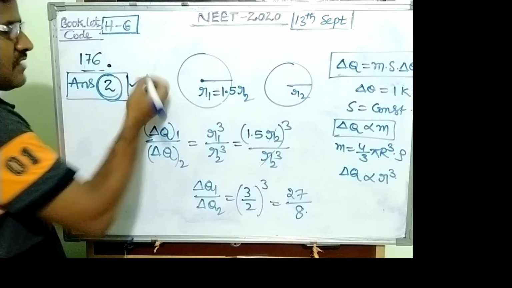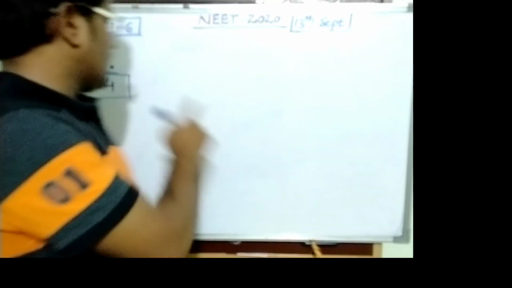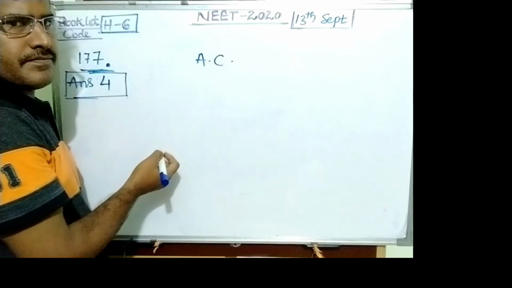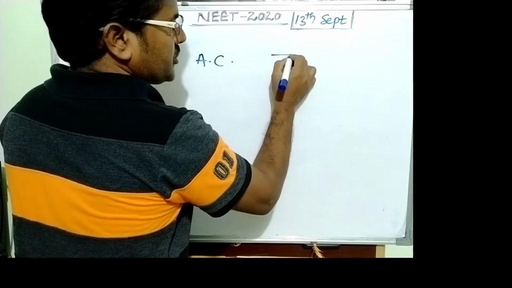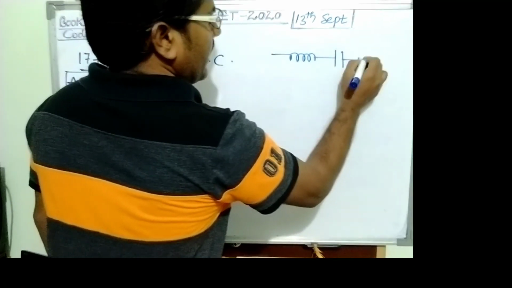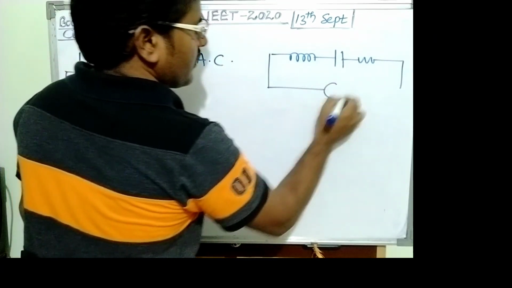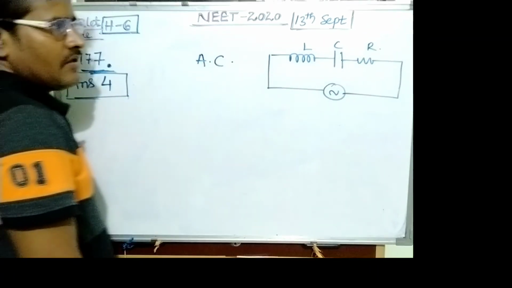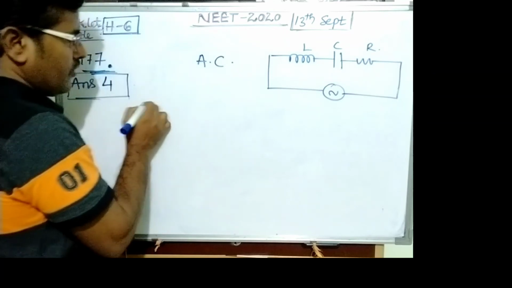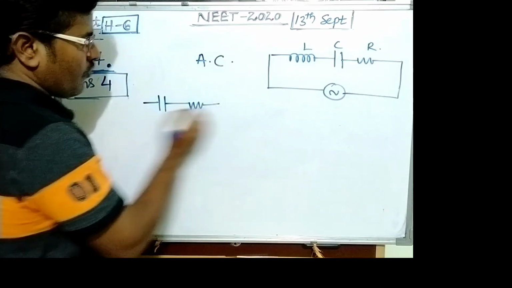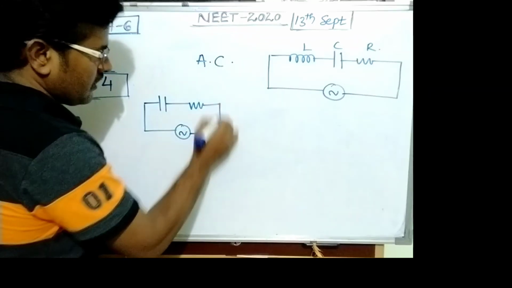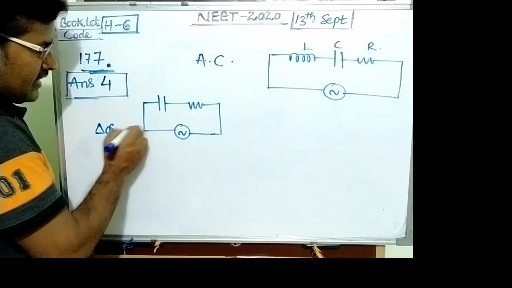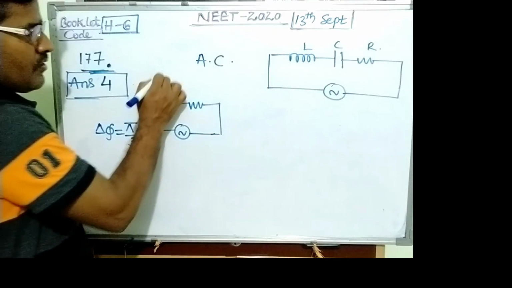Option 2 is correct. Question 177 is from AC current, alternating current. In an LCR series combination, inductor, capacitor and resistor in series. When the inductor is removed, only capacitor and resistor are present. In this condition, the phase difference between current and EMF is pi by 3. So L is removed.